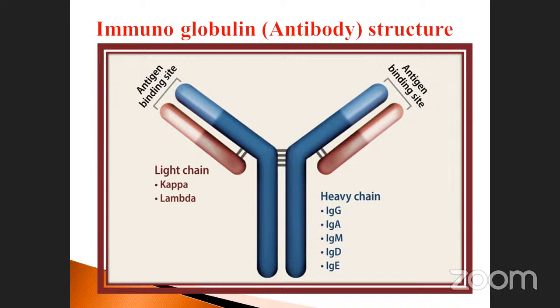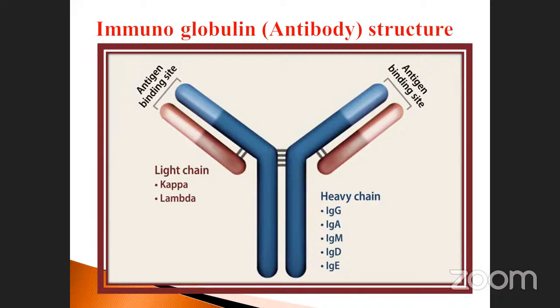Here there is a bond. See here, there is a black color structure, isn't it? The black color bond is called the bond between the two chains, the sulfhydryl SH bond. Here also there are four. These are the things you must note down. This is the antigen binding site.